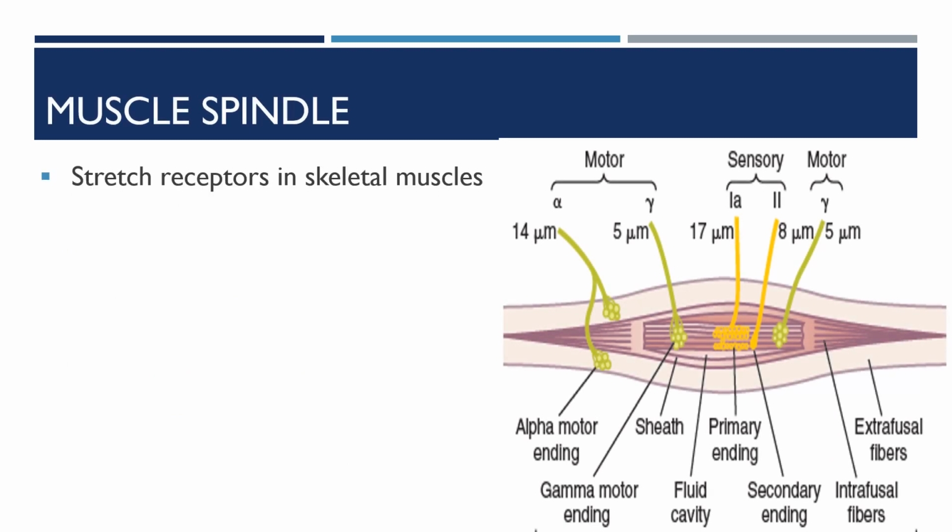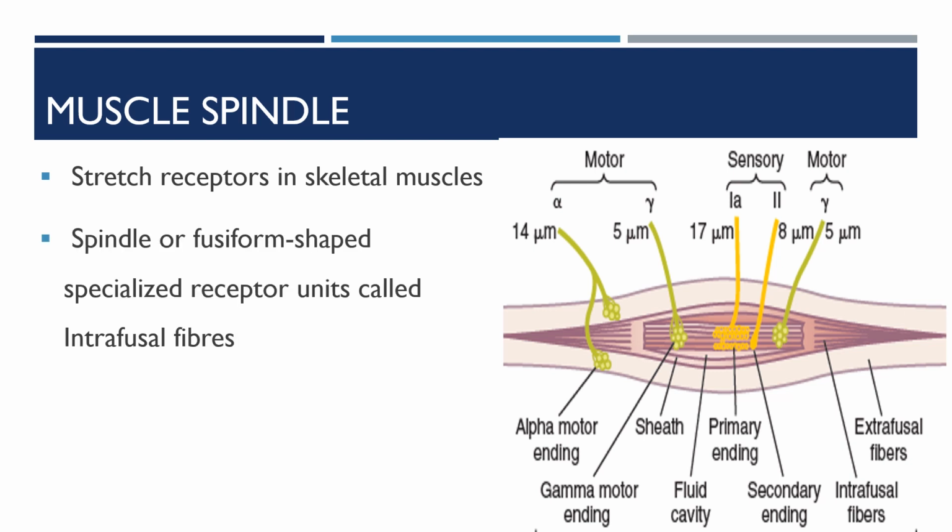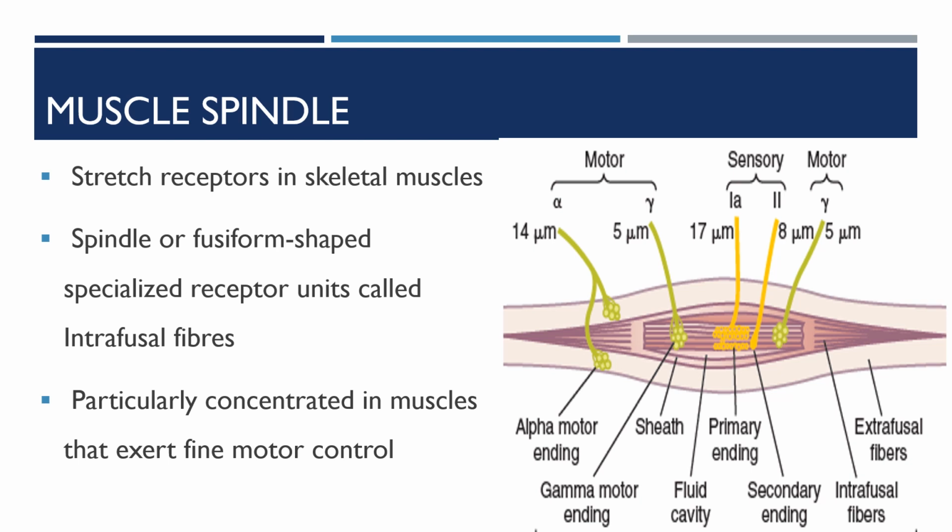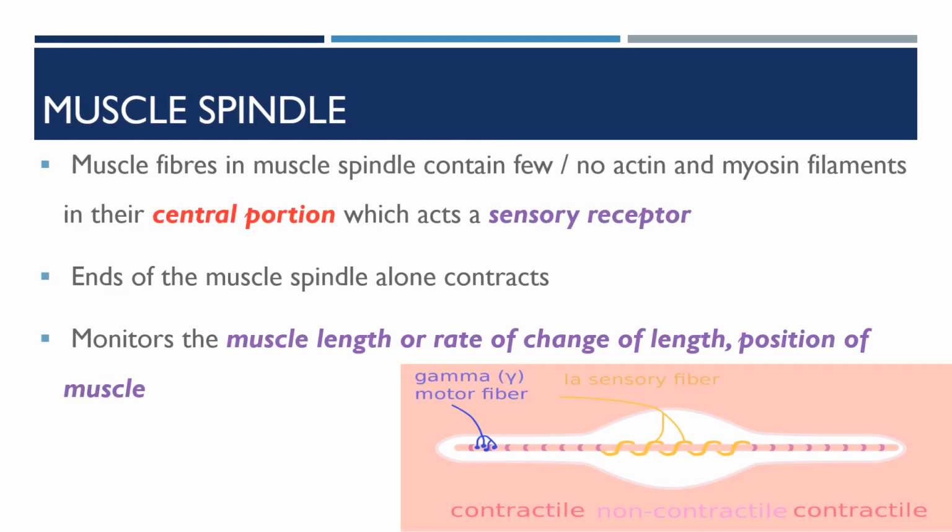Spindles are the stretch receptors present in the skeletal muscles. They are spindle or fusiform shaped specialized receptor units called intrafusal fibers. Particularly, they are concentrated more in the muscles that exert fine motor control. Muscle fibers in the muscle spindle contain very few or no actin and myosin filaments in their central portion, which acts as a sensory receptor.